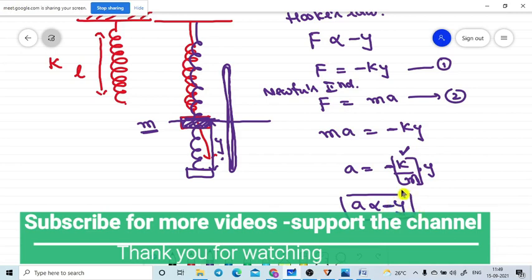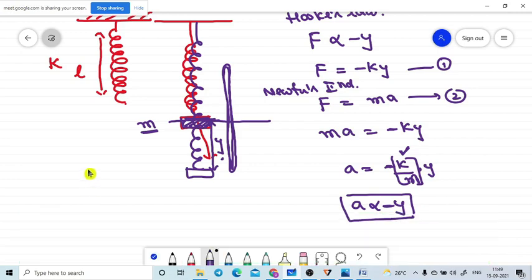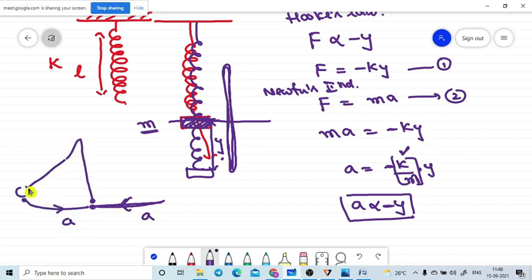I already told you, the acceleration of simple harmonic motion always acts towards the mean position only. Here is the mean position. Let me take the simple pendulum. In a simple pendulum, the acceleration always acts towards the mean position. If the bob goes to this side, the acceleration will always act towards the mean position. It makes oscillations like this. This is the condition for simple harmonic motion.